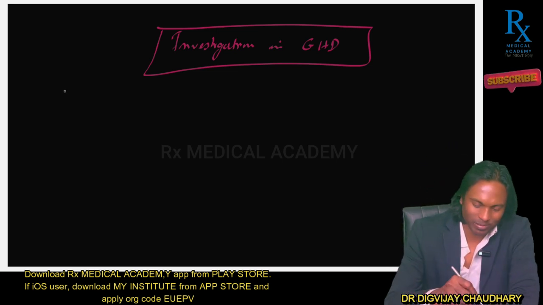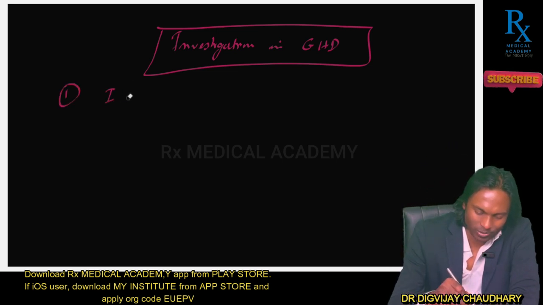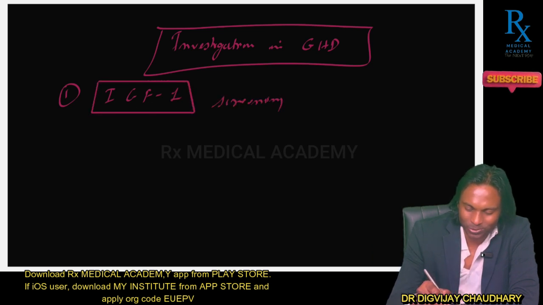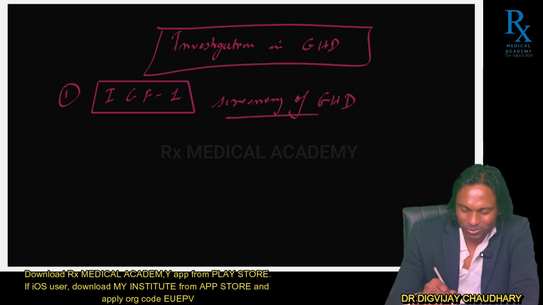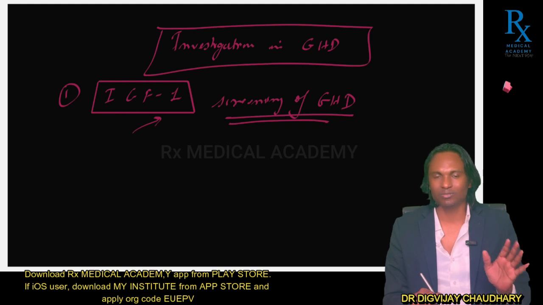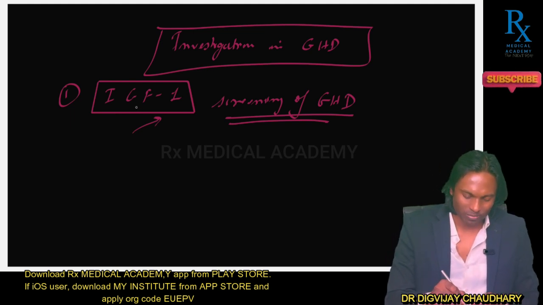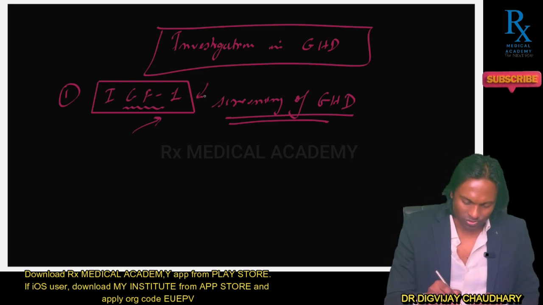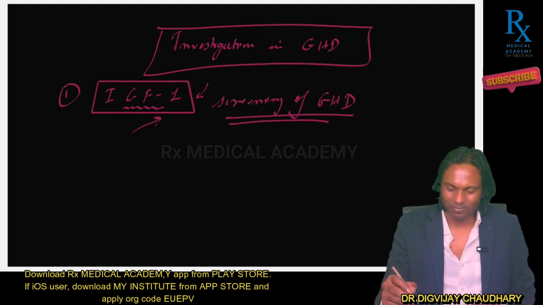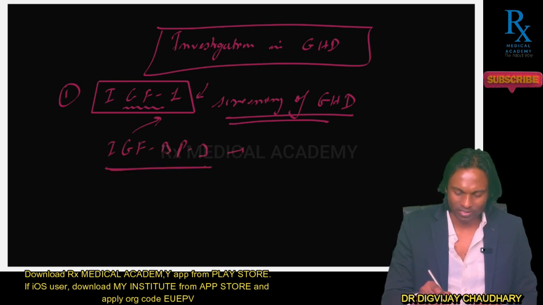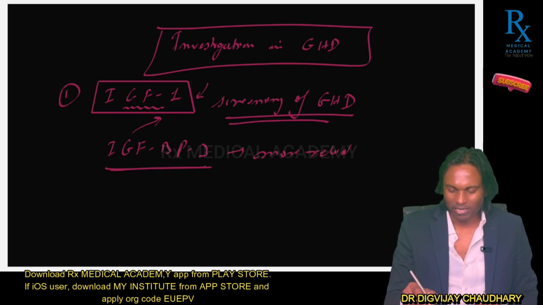Here you have to estimate insulin-like growth factor 1 as the main component for screening of growth hormone deficiency. Having understood that growth hormone is secreted in pulsatile fashion, it is better to estimate insulin-like growth factor 1. Now, sometimes, particularly in malnutrition, and particularly in children less than 2 years, IGF-1 estimation might also be non-reliable. Therefore, you can also estimate insulin-like growth factor binding protein 3, which is more reliable, particularly in patients less than 2 years.